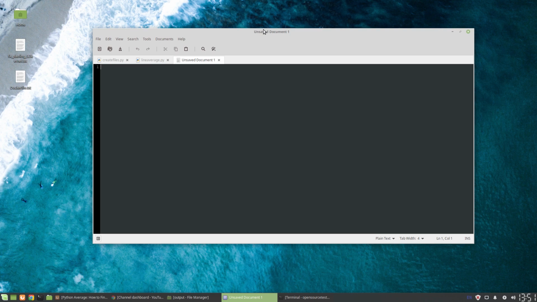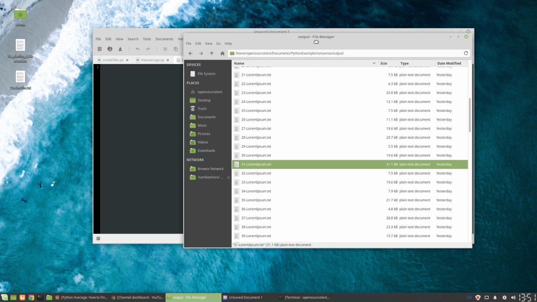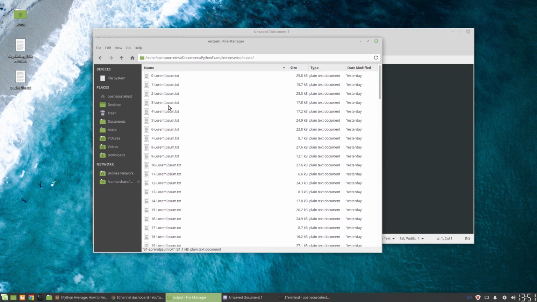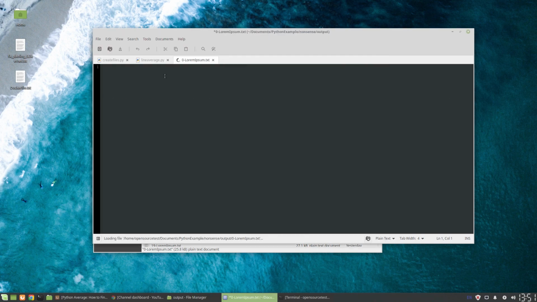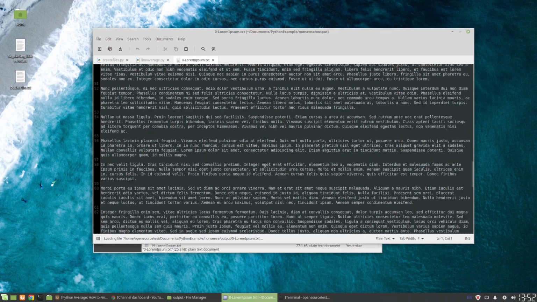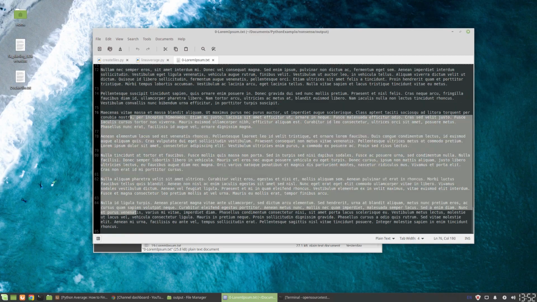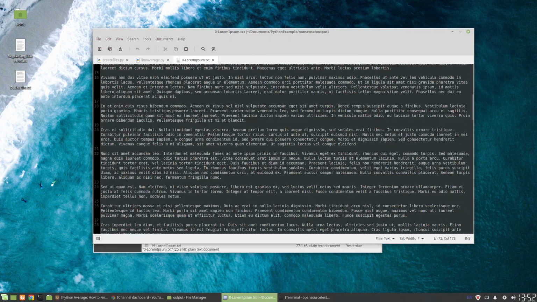to do. And what we're going to do now is create a very simple program that's going to run through an output of 100 text files. So what we have here is a bunch of output, and all of this output is lorem ipsum. Lorem ipsum is just blank, just random text essentially. But the line count for all of these files is different per file.